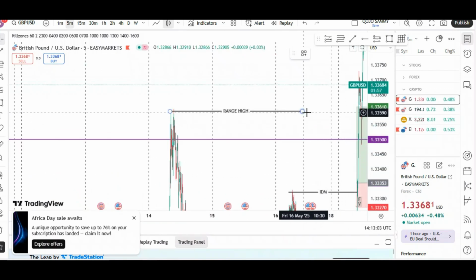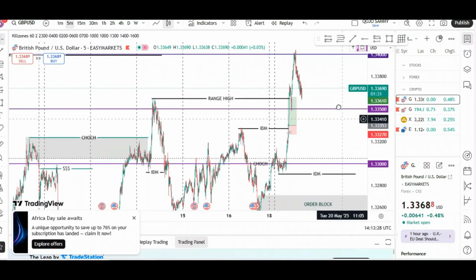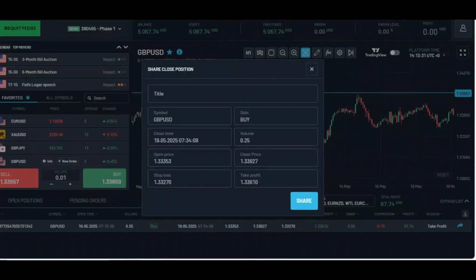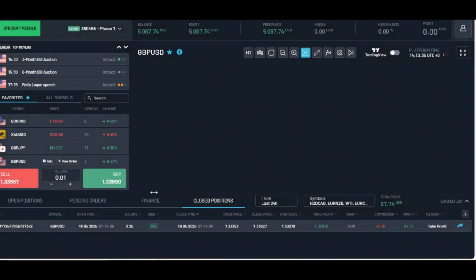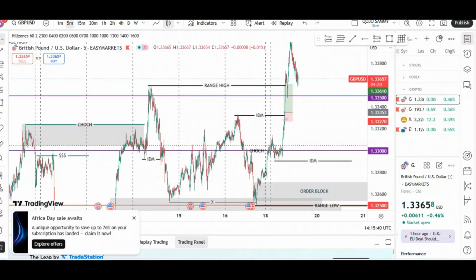So that is basically what I did. That is how I was able to catch this particular trade. And so our first trade is, this is just the first episode of me taking my first trade using my Profirm account. And then I'm hoping that it continues like this. All right, peace. On to the next one.